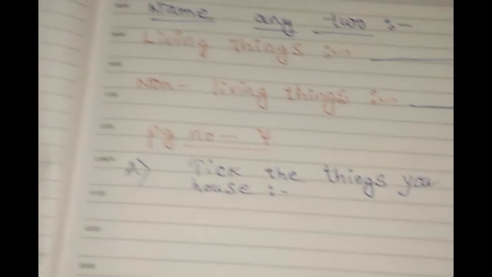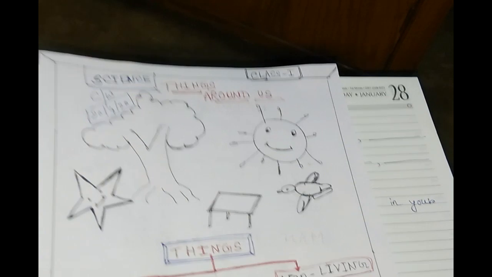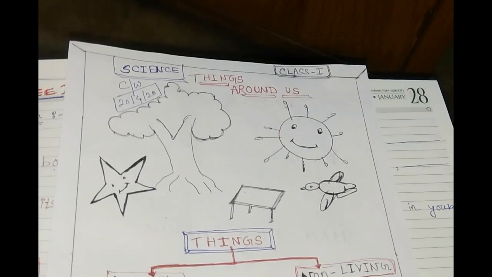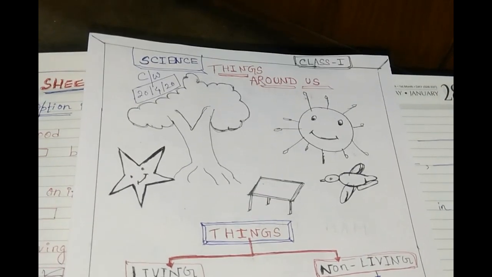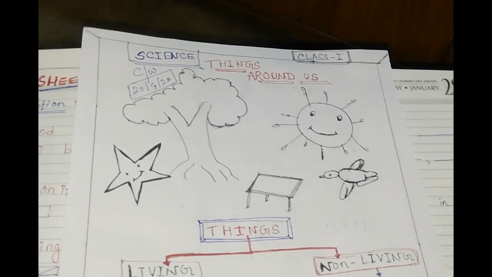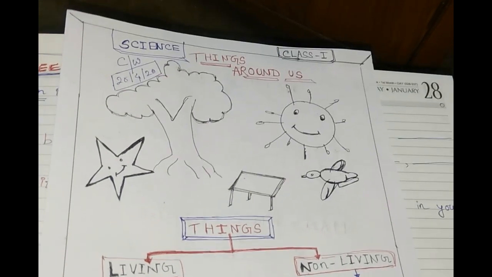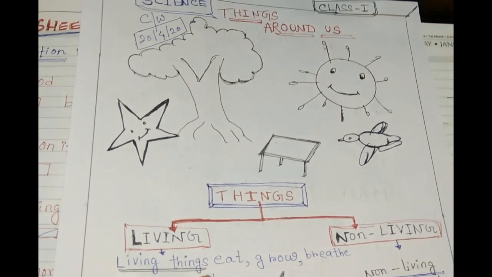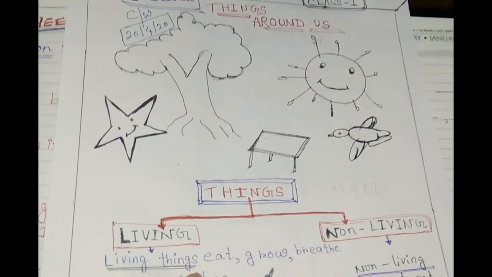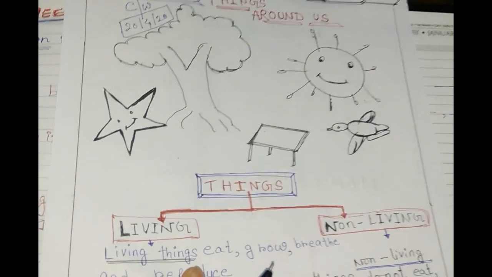So I hope all of you understood this chapter very well. What are the things which you can see around us? Okay. There are many things which you can see every day, and the things are of 2 types. What did you learn today? What are the 2 types? Living and non-living things. Okay, what are living things? What are non-living things? All of you clear? Okay, and the examples of living things and non-living things, right?